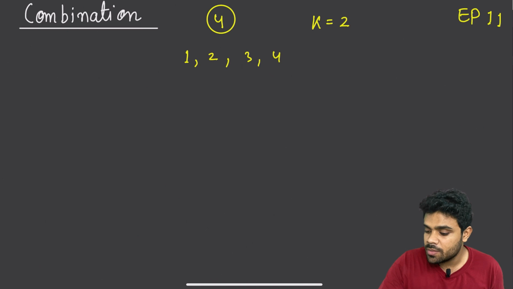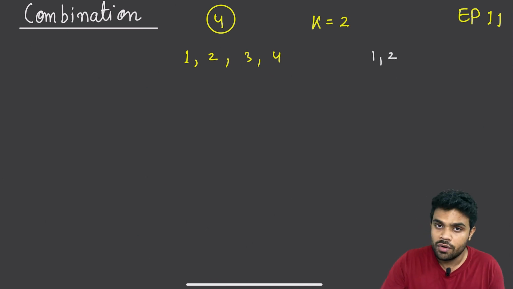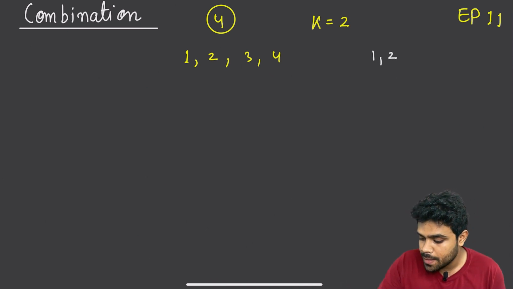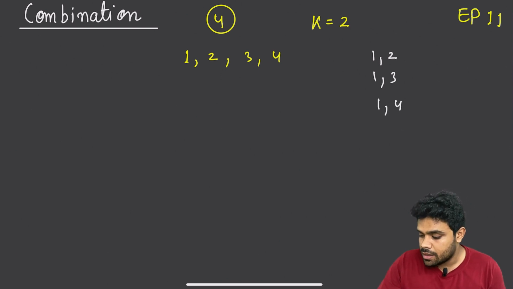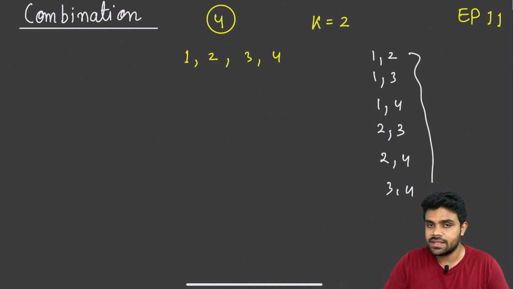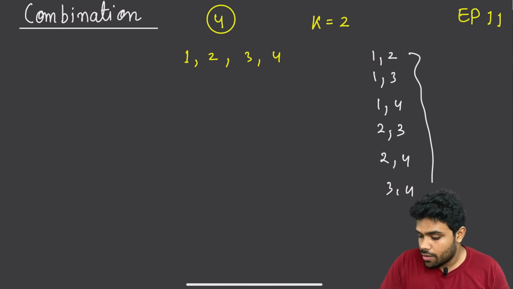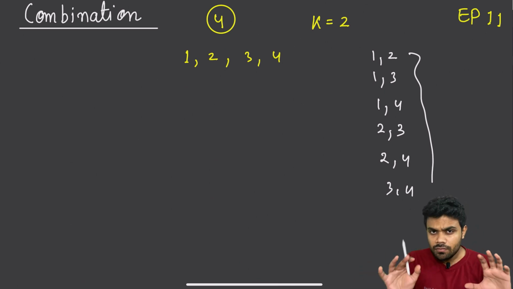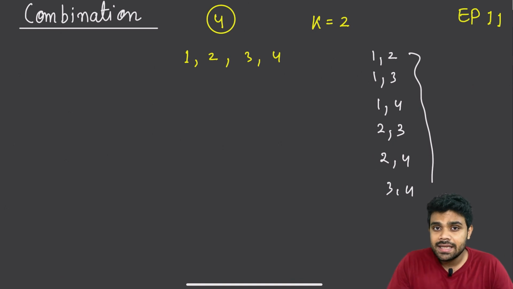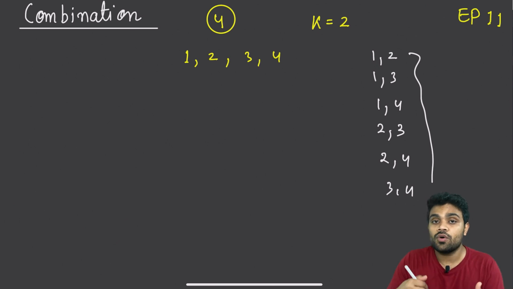One possibility could be selecting 1, 2. Another could be selecting 1, 3. One possibility is selecting 1, 4. Then another possibility is to select 2, 3. Then 2, 4. Then another possibility is 3, 4. So these are the 6 possibilities, the 6 combinations, and we need to generate these. Basically, we can consider this as wanting to generate the subsets of size 2.